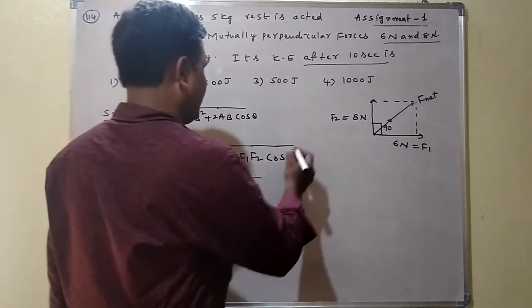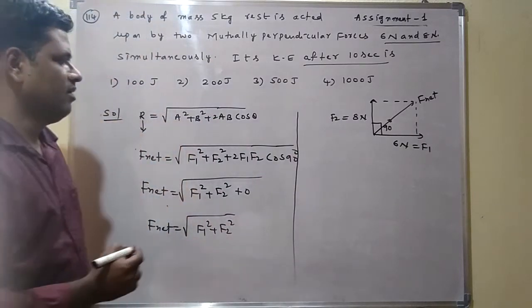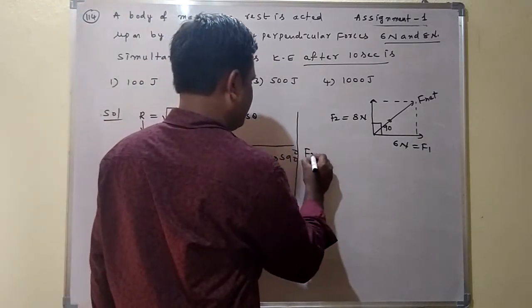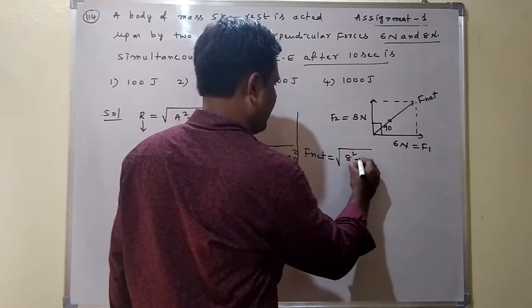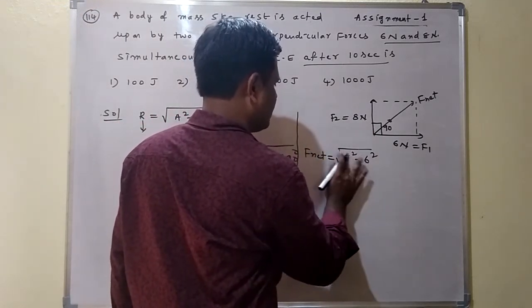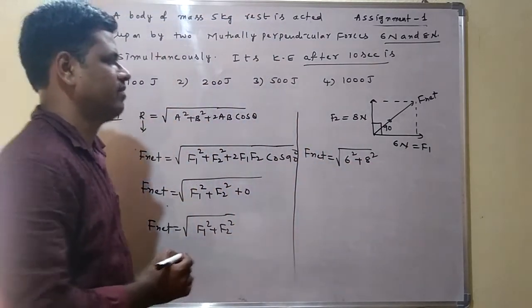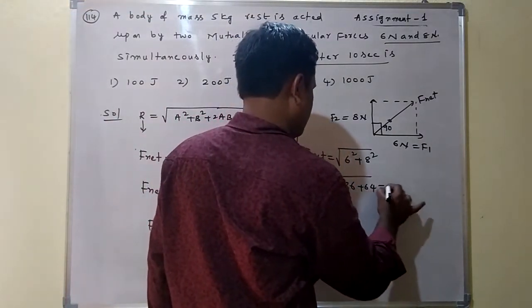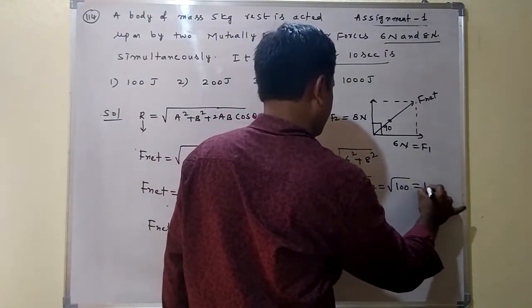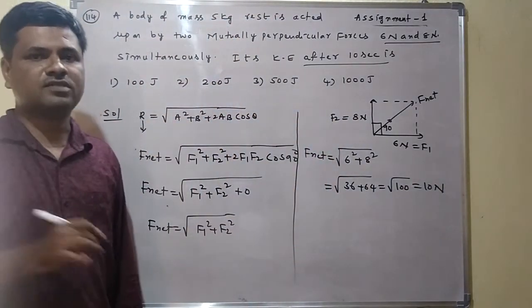When we know the F net value, we can find the acceleration easily. First we find F net. F net is equal to under root of F1 square plus F2 square, that is 6 square plus 8 square, which is under root of 36 plus 64, equal to root 100. Root 100 is equal to 10 Newton. That is the net force we are getting.